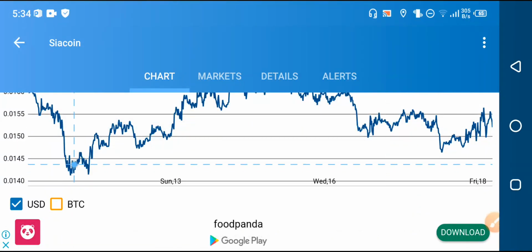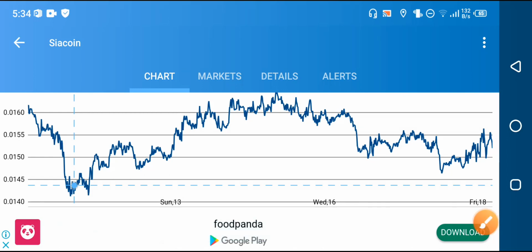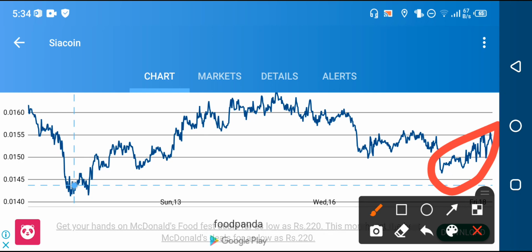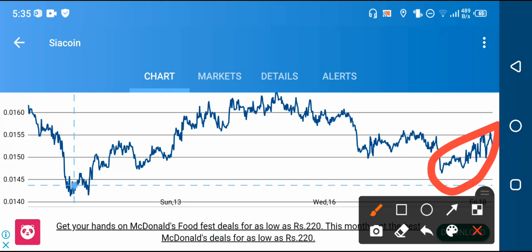Oh my god, that's good news for all SiaCoin holders. Now you can see here from this chart of the SiaCoin, I think from the last 2-3 days the price of SiaCoin started pumping. So my friends, now the last 1 hour price change is negative. That is a temporary pause, my friends. It is a temporary pause because the last 1 day price is positive, and after 1 hour, after 2 hours, the price will pump again. So don't worry about that. The price will pump after 1 hour, after 2 hours.